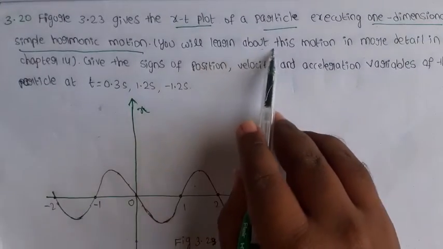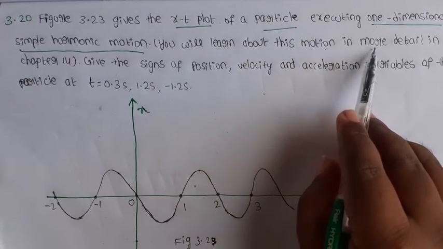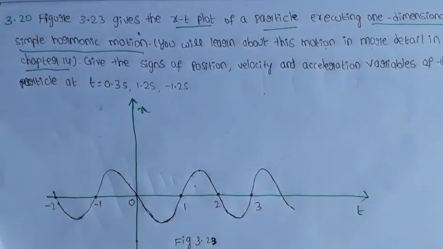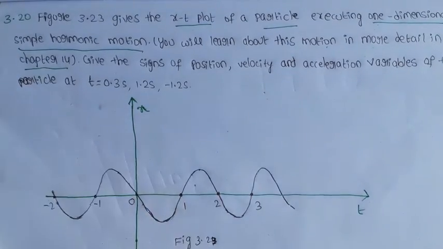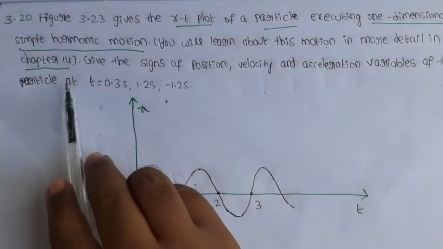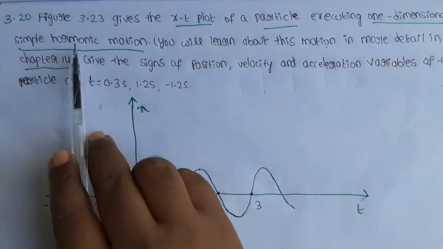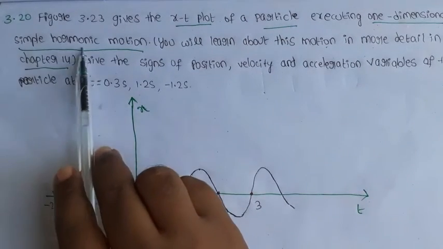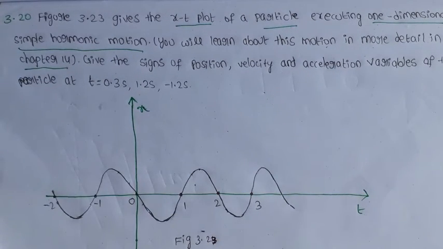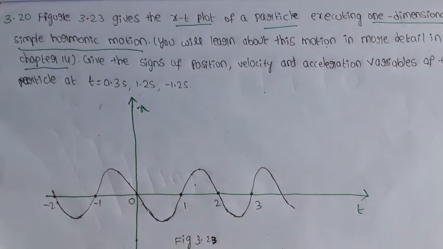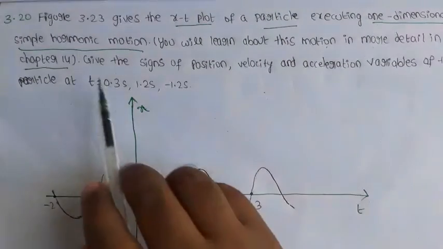You will learn about this motion in more detail in the 14th chapter. The 14th chapter is named simple harmonic motion. In that chapter we will completely discuss simple harmonic motion, which is one type of motion, in detail.